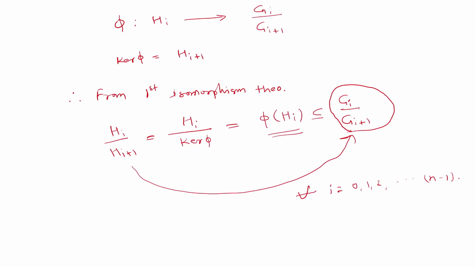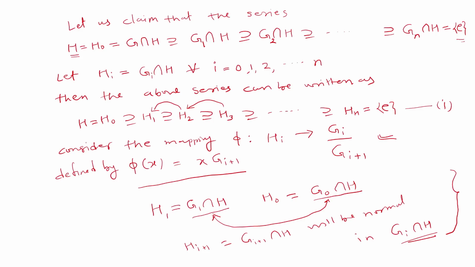And since phi of Hi is isomorphic to Hi by kernel of phi, which is Hi by Hi plus 1, in this way we can say that Hi by Hi plus 1 will be an abelian group for all i equals 0, 1, 2, up to n minus 1, and therefore the series number 1 will become a soluble series for group H, since each next one is normal in the previous one, as well as we have just seen that the corresponding quotient groups are abelian.